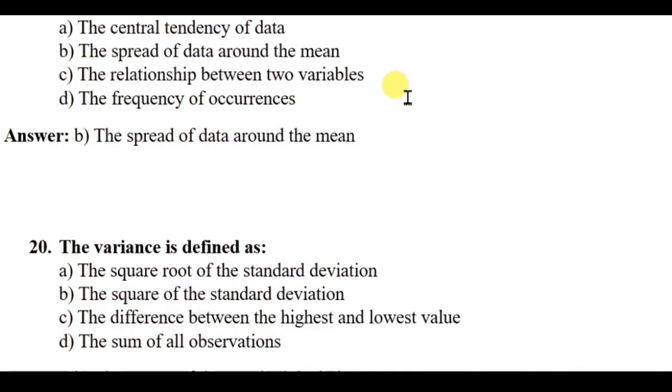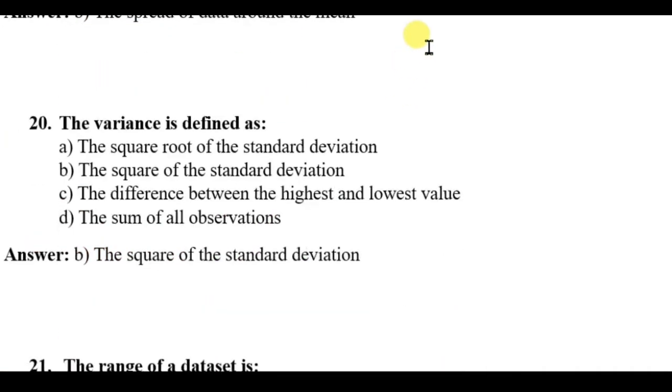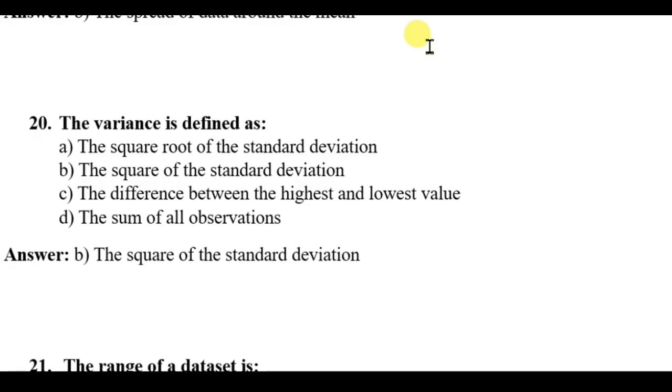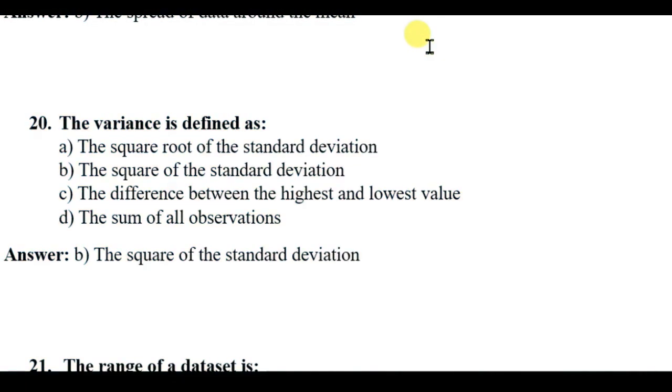The variance is defined as the square root of the standard deviation, the square of the standard deviation, the difference between the highest and lowest value, the sum of all observations. Here the right answer will be the square of standard deviation, because the square root of variance is standard deviation, so square of standard deviation will be the variance.